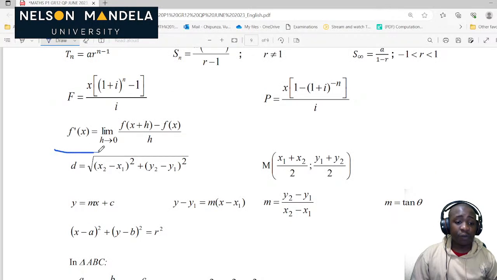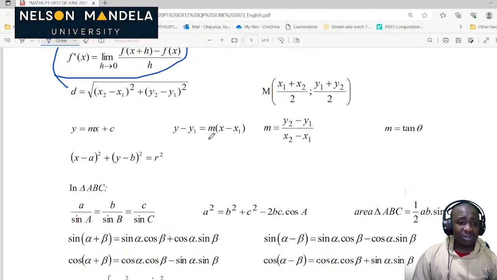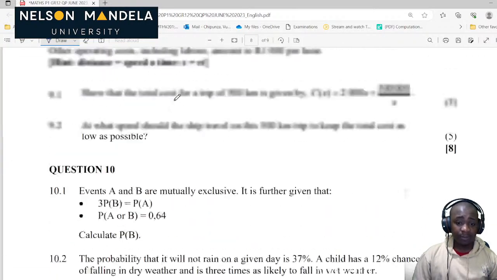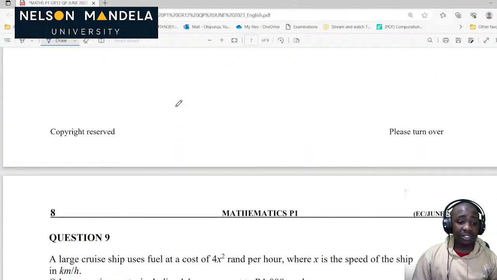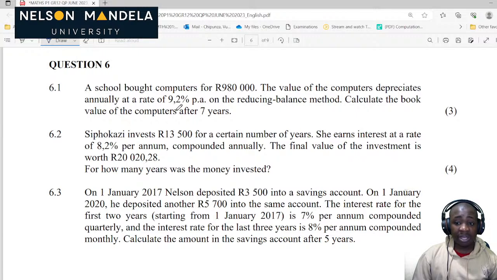Even the formula for calculus, you can see it's here. And these are also the other two important formulas: the future annuity formula as well as the present annuity formula. So let's dig into this question. This paper was so nice. Let's solve these few questions which we have here.